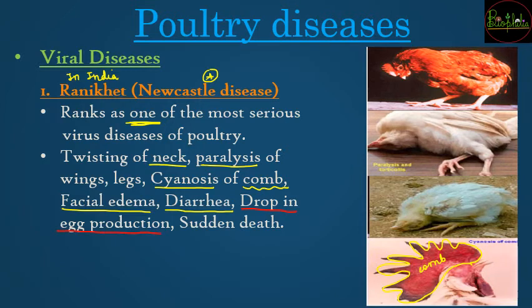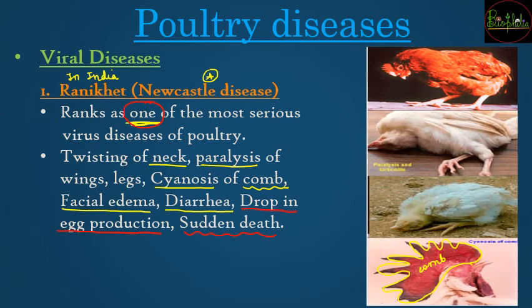If you are raising all those poultry birds only for egg production, so that you can have profit out of the selling of eggs, if egg production reduces, then there is going to be a lot of loss that you are going to suffer from. So drop of egg production is also going to occur in Ranikhet disease, and if all these symptoms are not observed properly, if they do not get proper treatment, then in that case there can be sudden death in the extreme conditions. So Ranikhet is one of the most deadly viral diseases that can occur in the poultry shed.